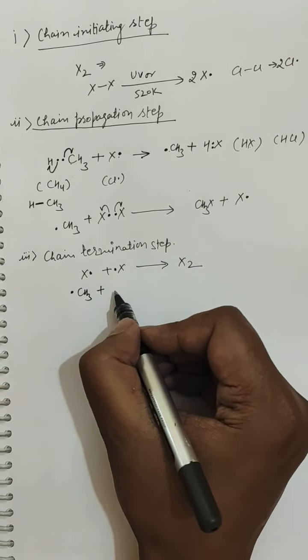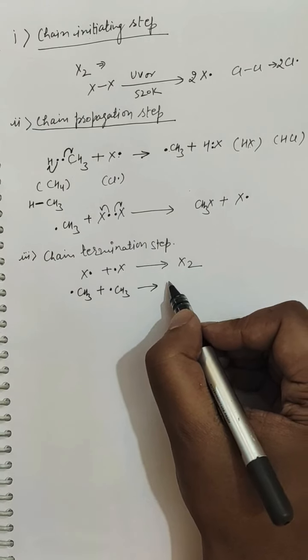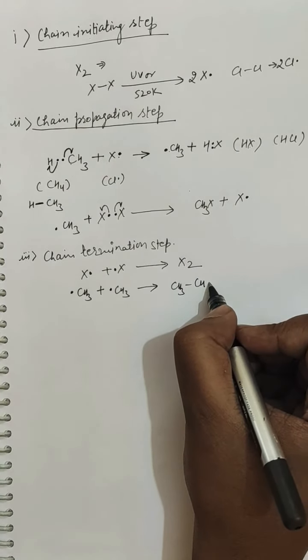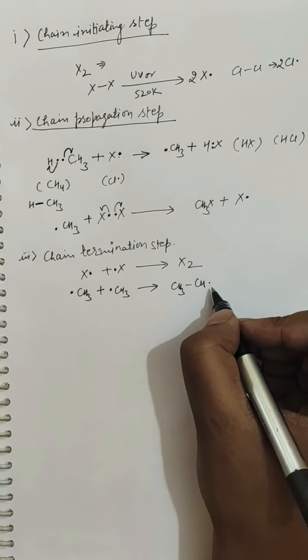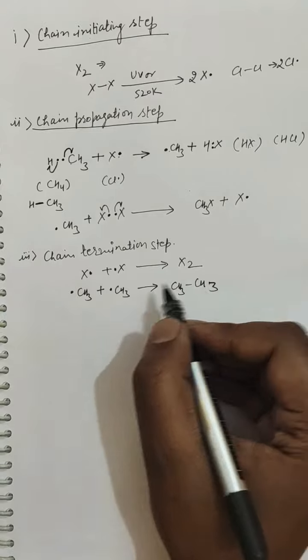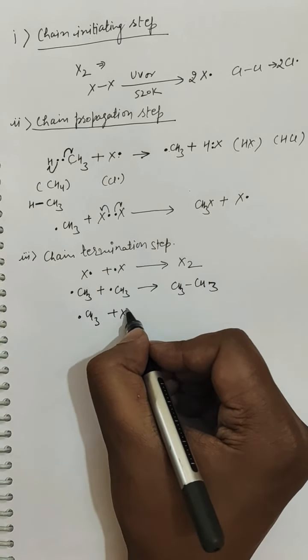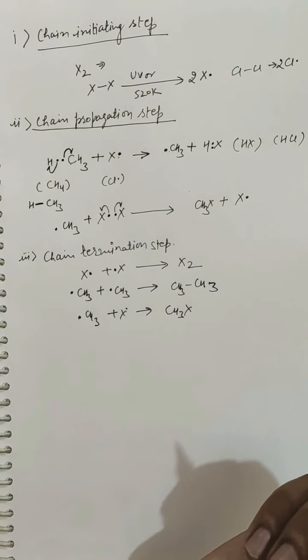So all the free radicals formed in the previous steps may react to form the neutral molecule. So this is the chain termination step.